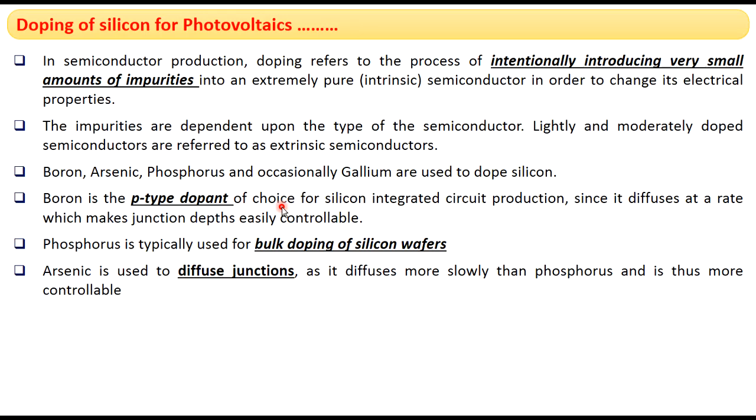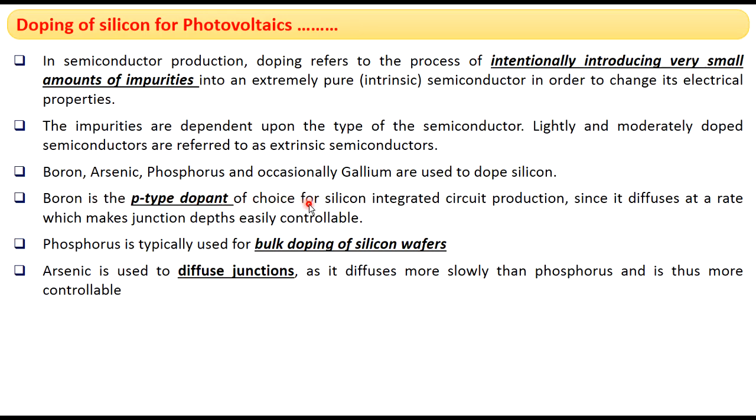P-type and n-type semiconductors, after combining, lead to formation of a PN junction diode, which is capable of converting solar energy or sunlight into electricity. Considering silicon, the commonly used dopants are boron, arsenic, phosphorus, and in some rare cases gallium also. Boron is the p-type dopant of choice for silicon integrated circuit production. So the most widely used p-type dopant for silicon is boron.